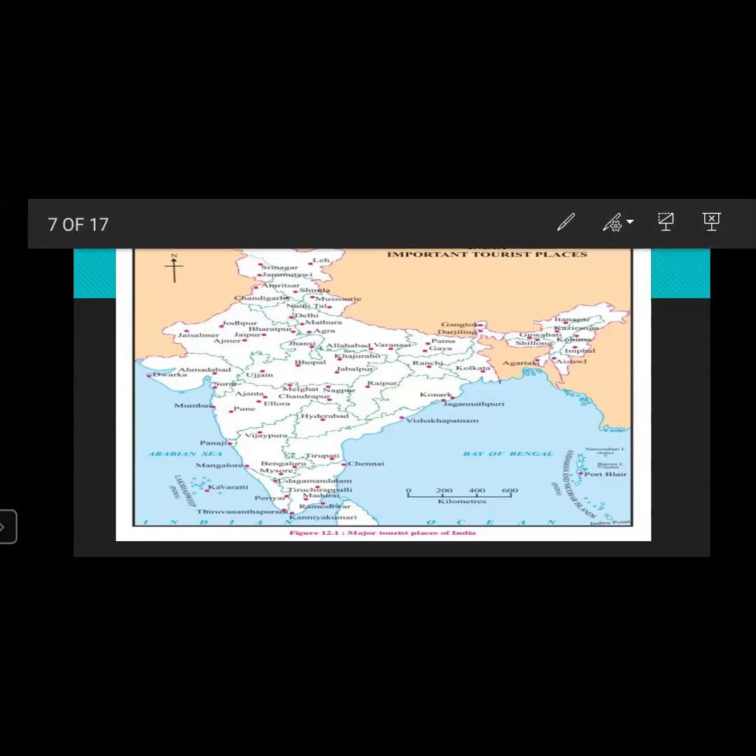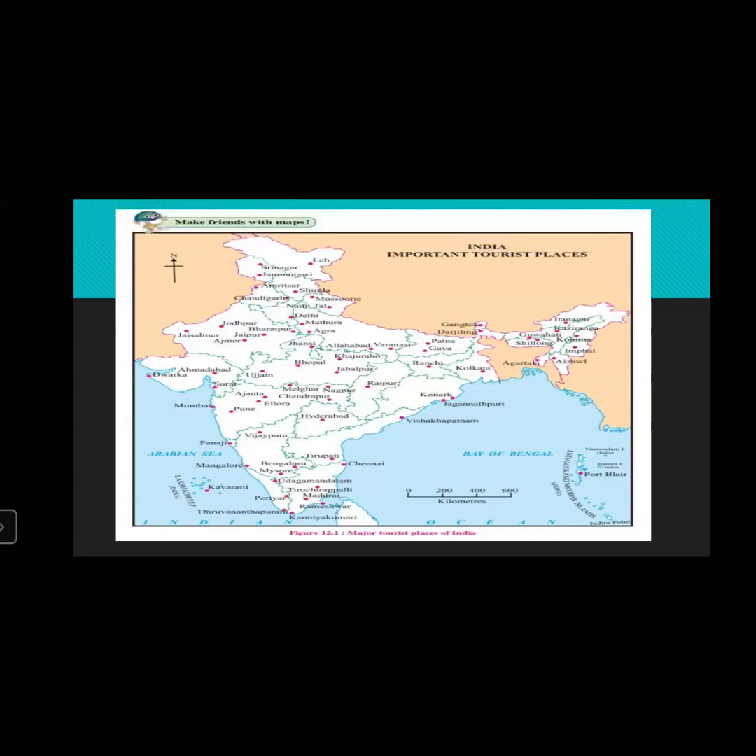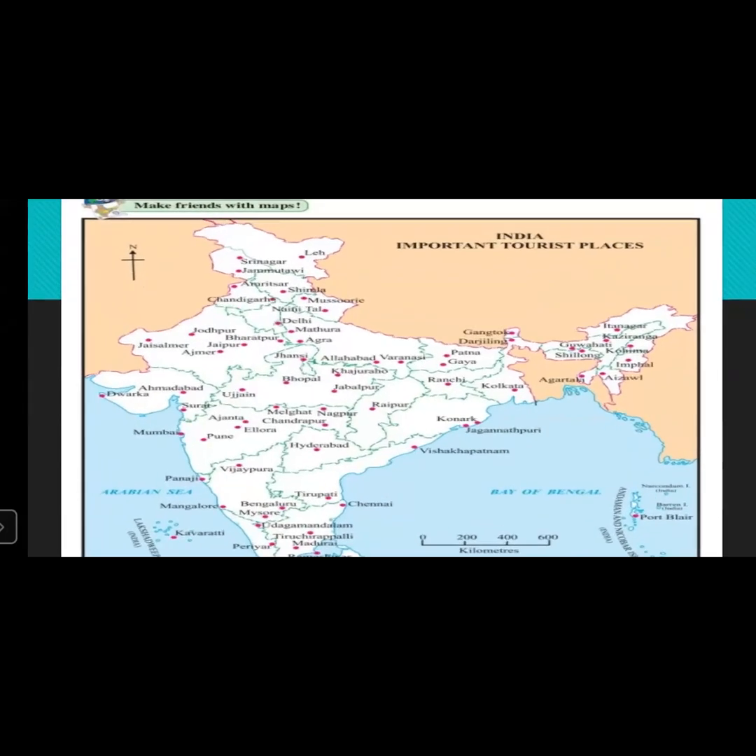Now, you can see that some questions are given below. Observe figure 12.1. Here the questions are given, and answer the following questions. Use an atlas for reference. Out of this, which tourist places do you know? Make a list. Now, this answer will be according to everyone's choice. So many places are there.